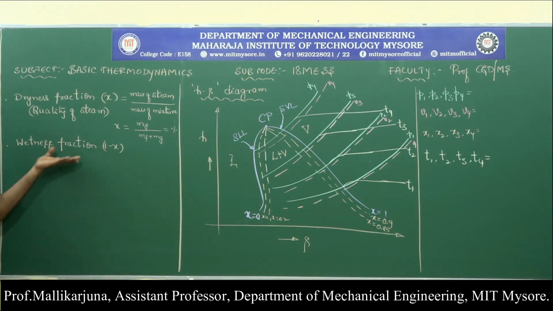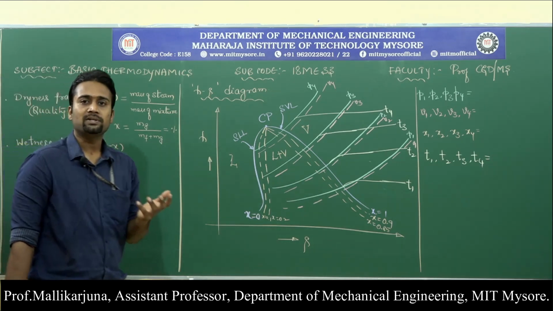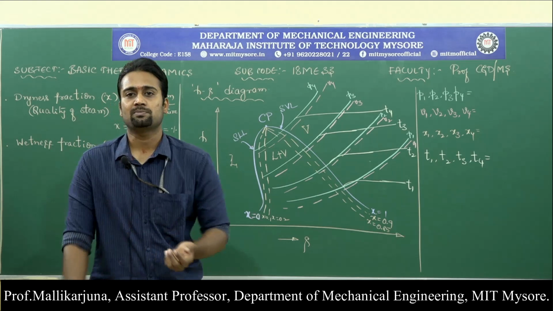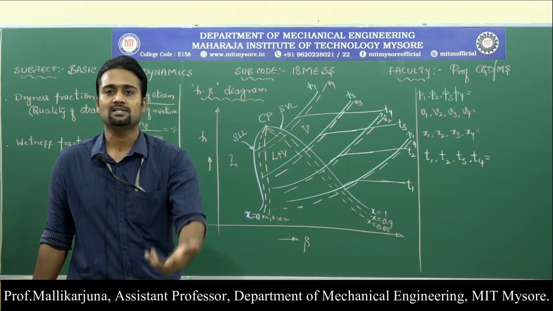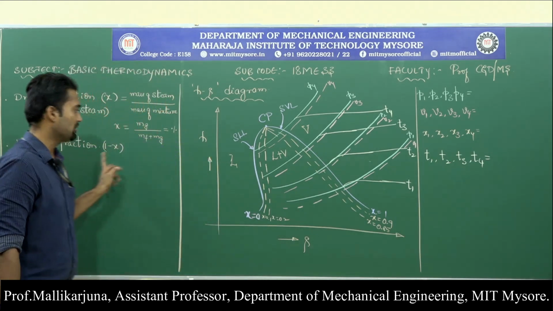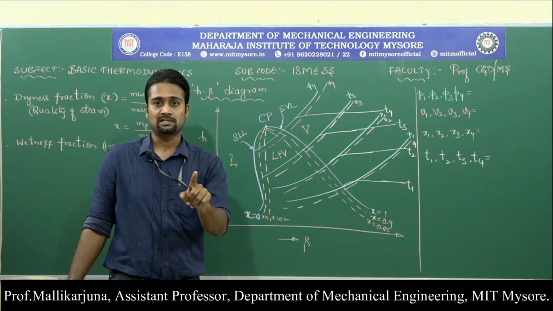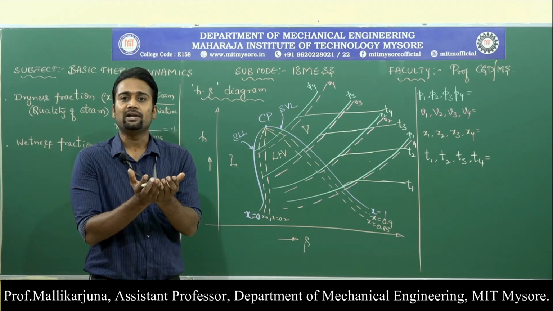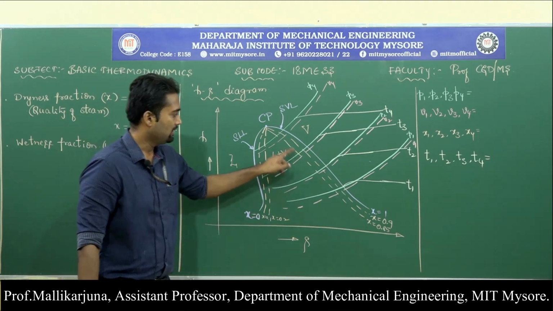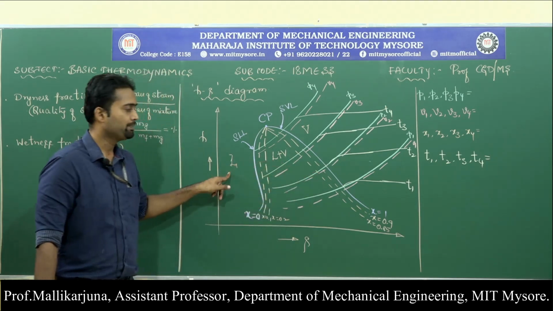Now it is very clear, so it is easy to define the other term, wetness fraction. Wetness fraction means, in the given mixture, what is the quantity of liquid which is present? How wet the steam is. This will also be defined within this dome. The liquid can exist in the mixture region and in the liquid region.